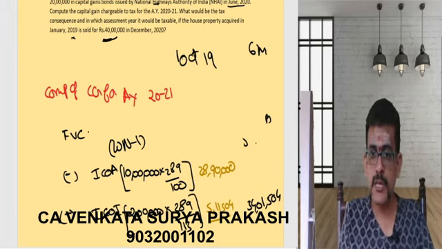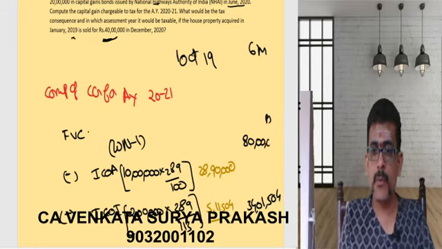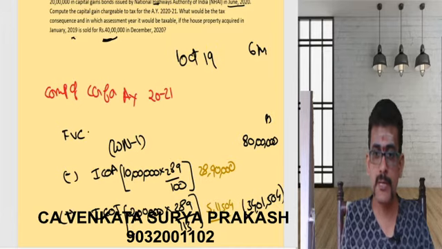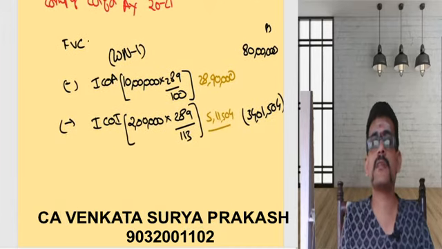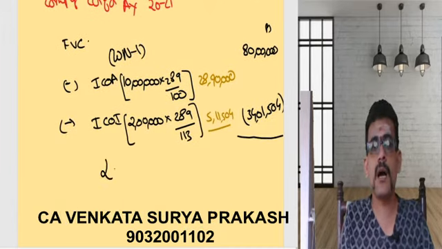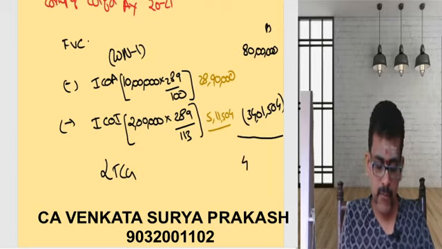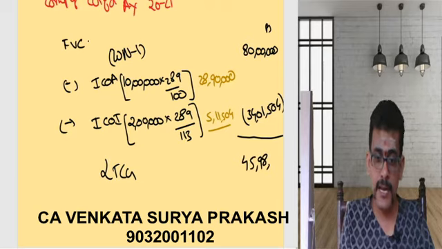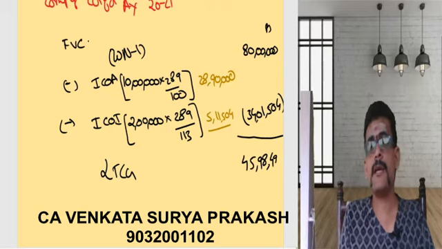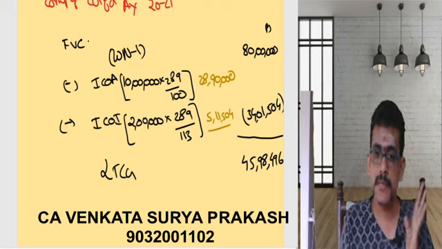Indexed cost of acquisition plus improvement is coming to this. The difference is going to be my long-term capital gain. So 80 lakhs minus this, I'll be getting 45 lakhs 98,496 as the long-term capital gains.